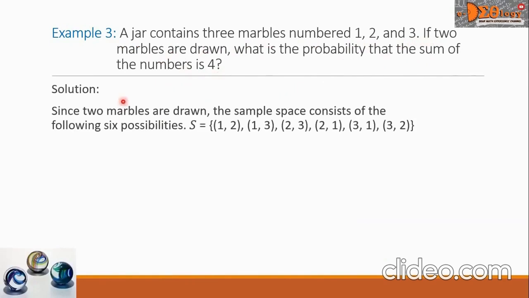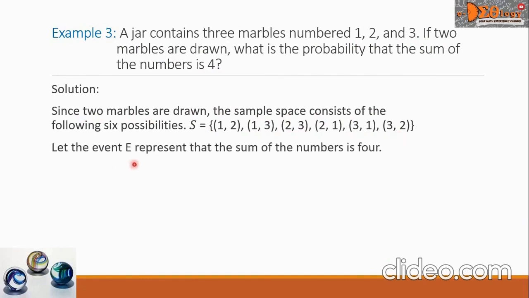For the solution, since 2 marbles are drawn, the sample space consists of the following 6 possibilities. S equals (1, 2), (1, 3), (2, 3), (2, 1), (3, 1), and (3, 2).